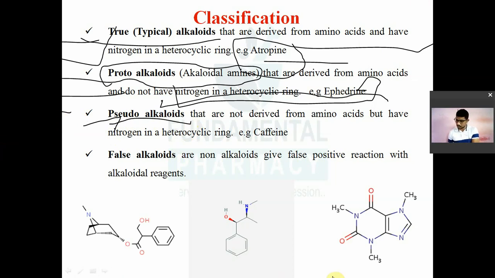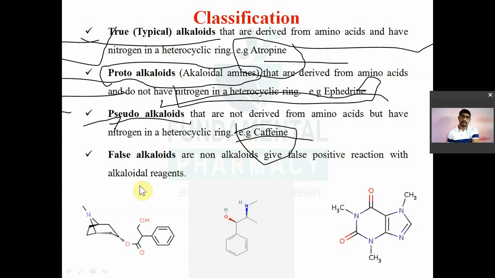So caffeine is a pseudo alkaloid, and you know that caffeine is nothing but the xanthine derivative. Caffeine क्या है? Xanthine derivative, and these are biosynthesized from nucleotides. Nucleotide जो होता है आपका purine, pyrimidine, guanine. So all these nucleotides, they are utilized for the synthesis of pseudo type of alkaloid. For example, caffeine, then theophylline, theobromine, etc.